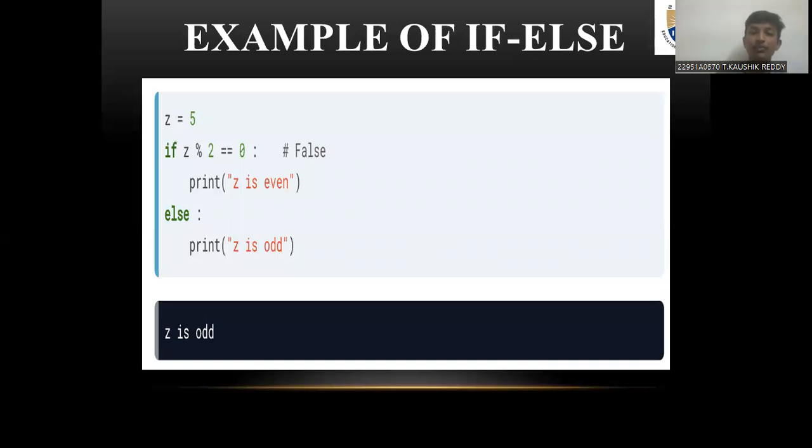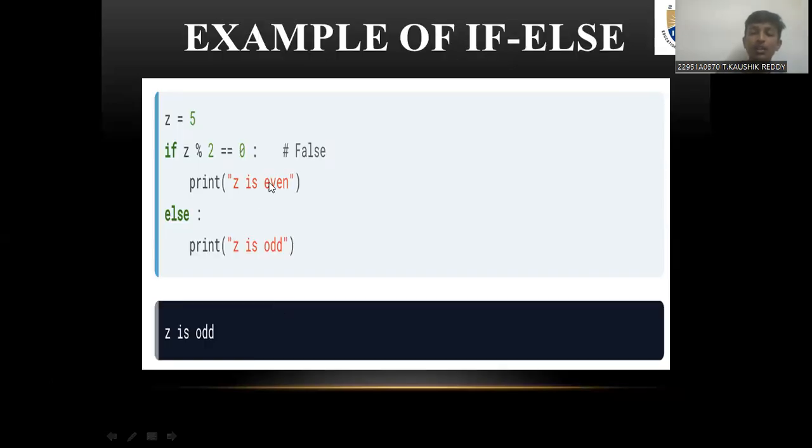So, an example of if else statement. Z is equal to 5. If Z percent 2 equal to 0, print Z is even, else print Z is odd. Sorry, print Z is even, else print Z is odd. So the given code will give the answer as Z is odd. It will print Z is odd.